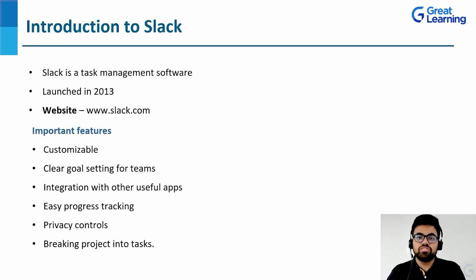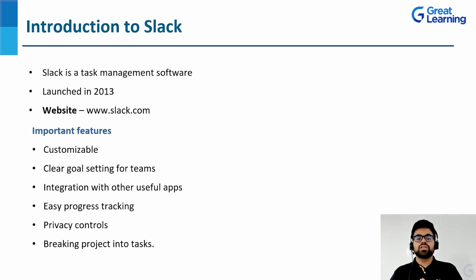Now let's talk about the important features of Slack. Slack has a lot of advantages over a conventional email ecosystem. So the number one is it is customizable. It allows you to customize your home setup in the way your teams feel more productive. Second is the clear goal setting for teams. So for every channel, we'll talk about what a channel is, but for every task that is being done, you can have a separate window for it, and you can clearly set the goals in the description box, the agenda of that particular task that has to be followed, so that all the individuals in that particular organization know what you are doing.